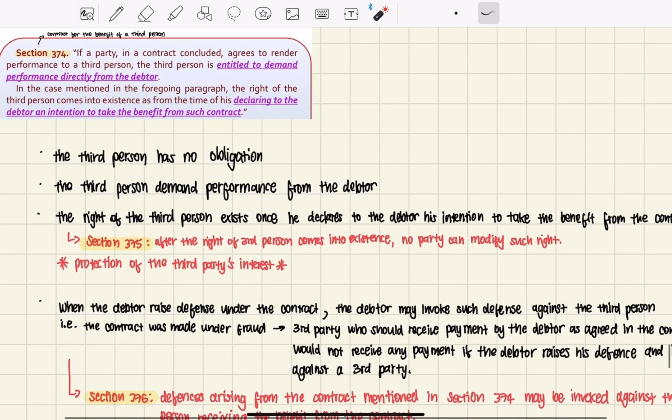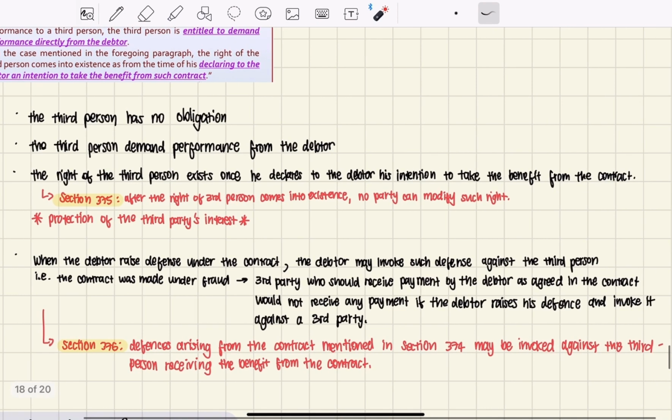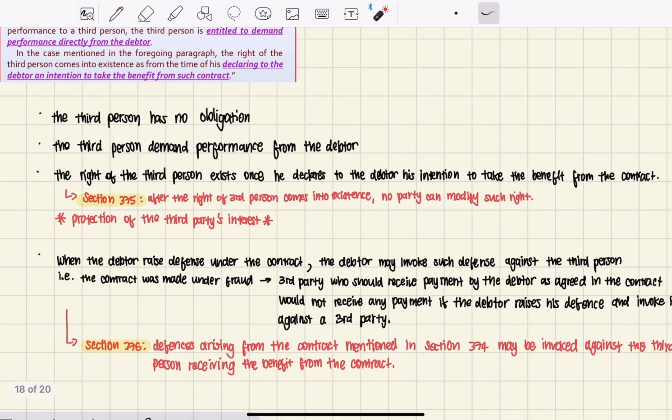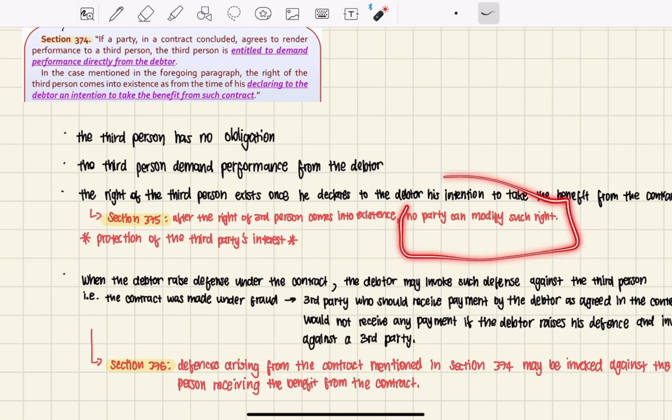So the third person has no obligation. The third person demands performance from the debtor, and the right of the third person exists once he declared to the debtor his intention to take the benefits from the contract. And there is also a provision in section 375 that protects the third party's interest: after the right of the third party comes into existence, no party in the contract can modify such right.